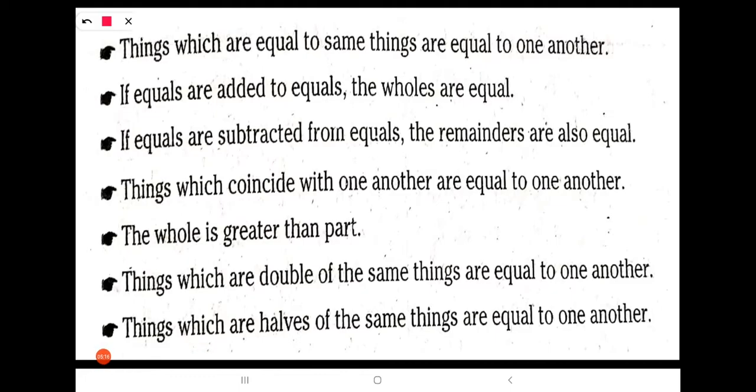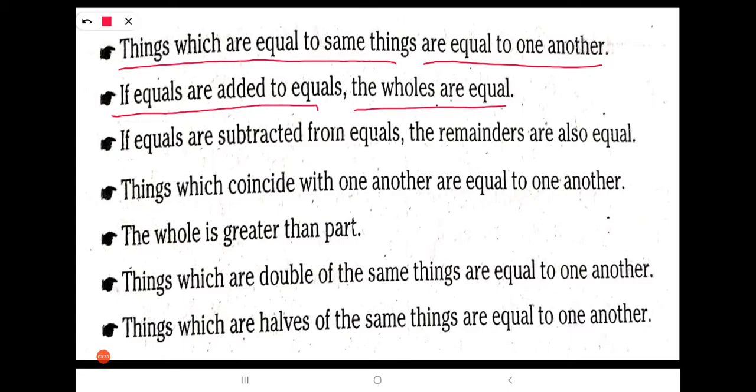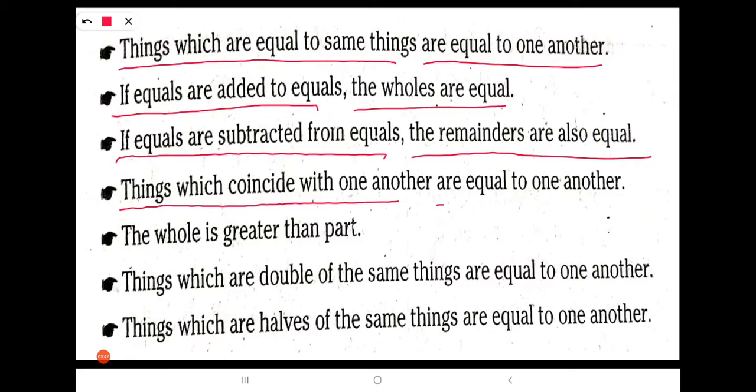Let us discuss the axioms. Euclid gave these 7 axioms. Look here. First: things which are equal to the same things are equal to one another. Second: if equals are added to equals, the wholes are also equal. Third: if equals are subtracted from equals, the remainders are also equal. Fourth: things which coincide with one another are equal to one another.